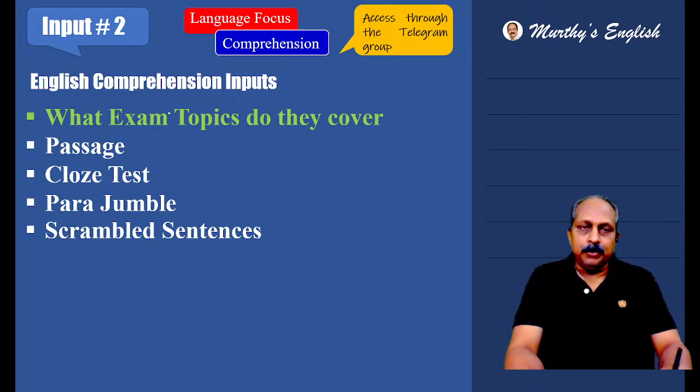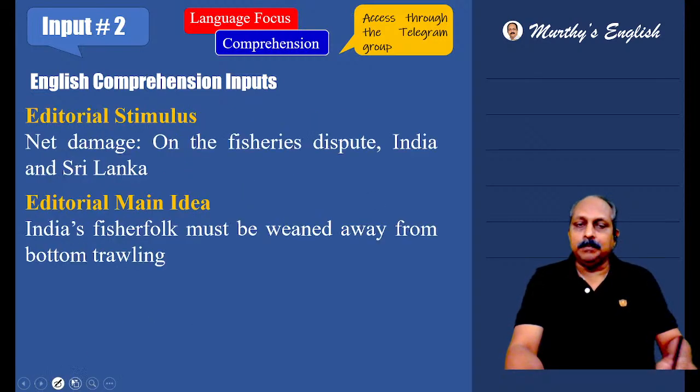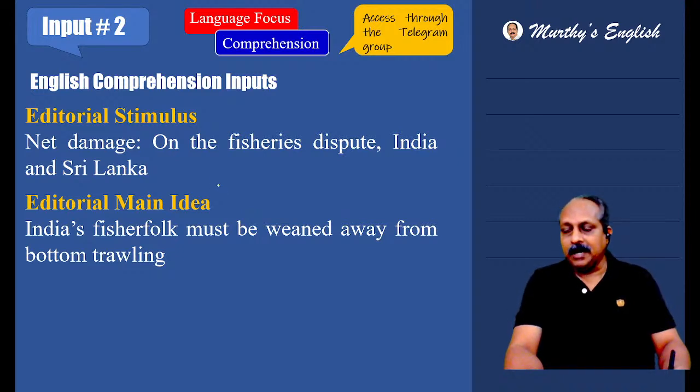Now let us go to input two, comprehension skill to improve. For that, you have to read regularly because reading comprehension skill is the most important skill to clear mains. And what are the exam topics you have? Passage, cloze test, parajumbles, scrambled sentences, paragraph related, all these are important. They are based on comprehension skill. I will read, you also read. I will give time for you to read, then I will read out. Only read the stimulus. What is a stimulus?